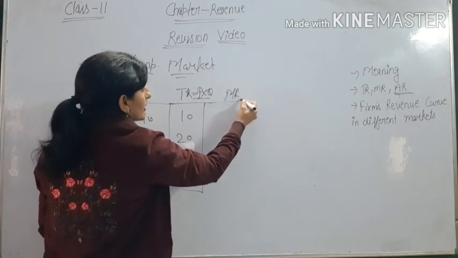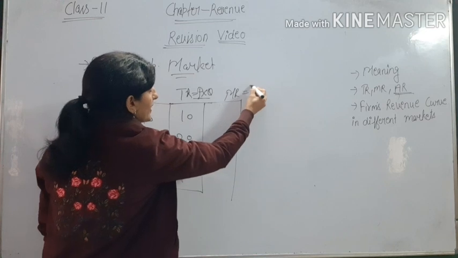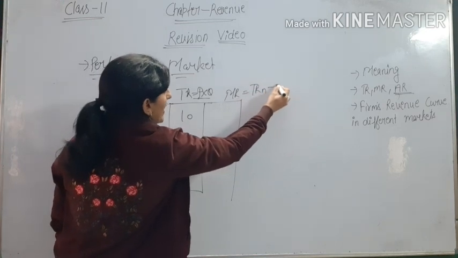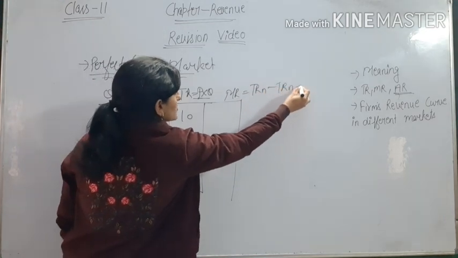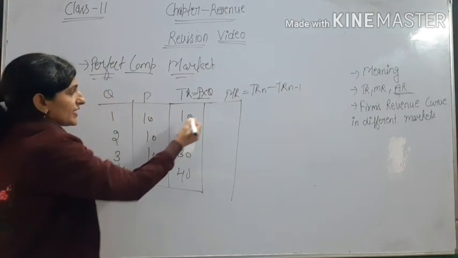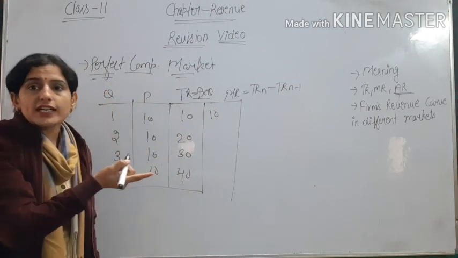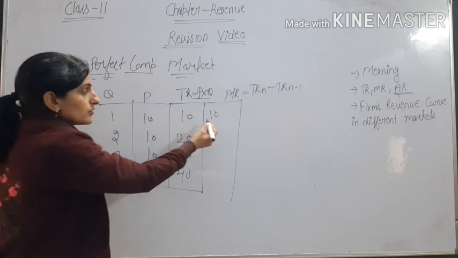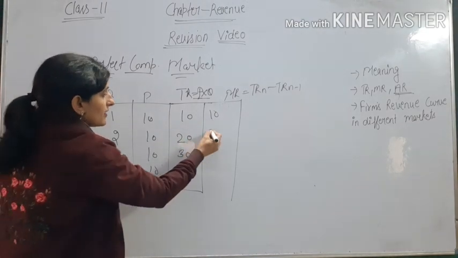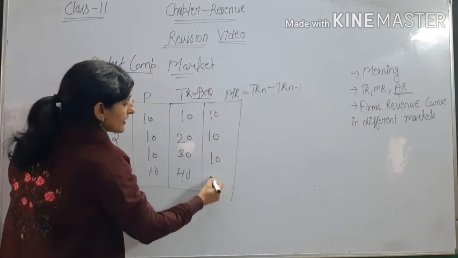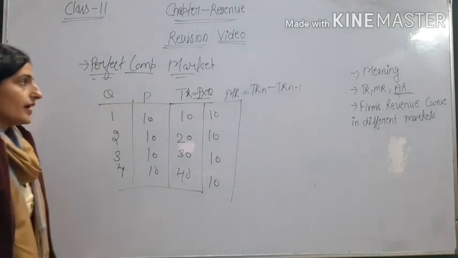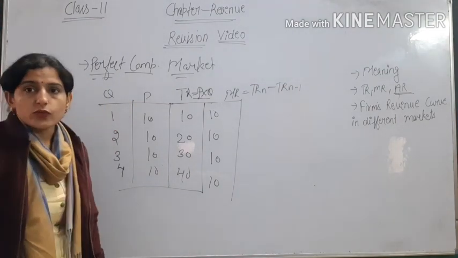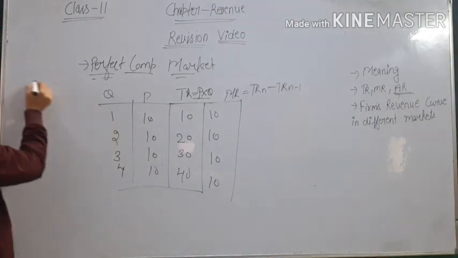Now marginal revenue. How will we calculate marginal revenue? TR(n) minus TR(n-1). So MR is 10. Now also 10, 10, 10. Now AR, average revenue. What is the formula of average revenue?